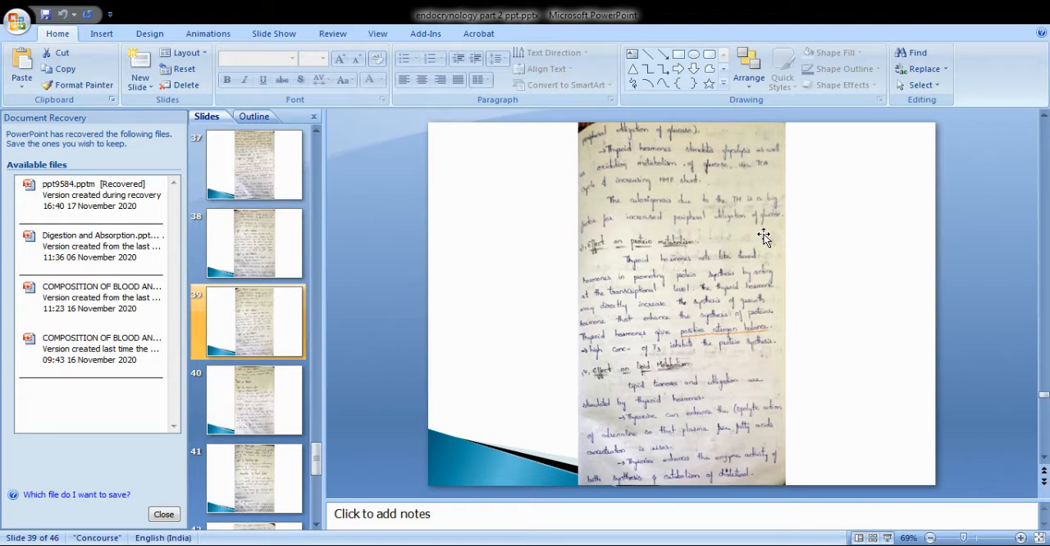The thyroid hormone may directly increase the synthesis of growth hormone, which enhances the synthesis of proteins.